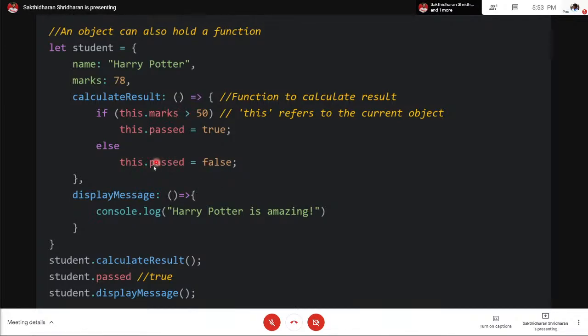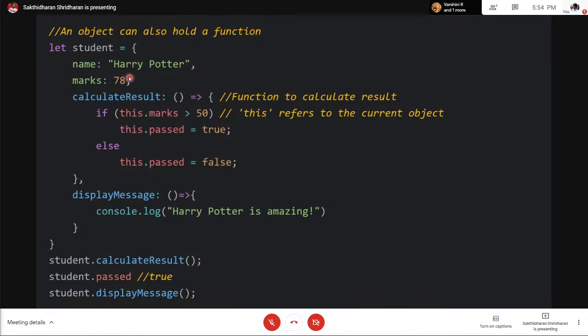Simple. Another attribute is display message, which just says Harry Potter is amazing. We call a function inside an object a method. So we can call student dot calculate result, which calls the function inside the student object. The function would be called, and we check this condition.